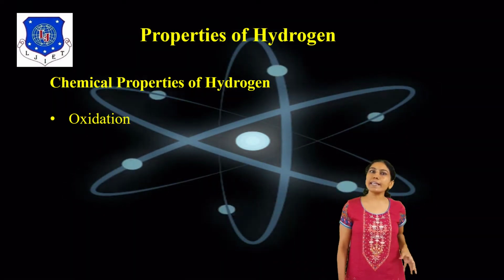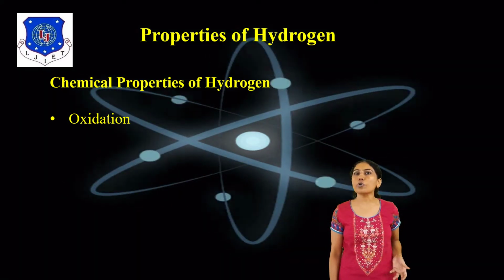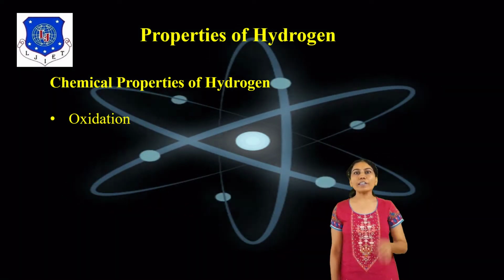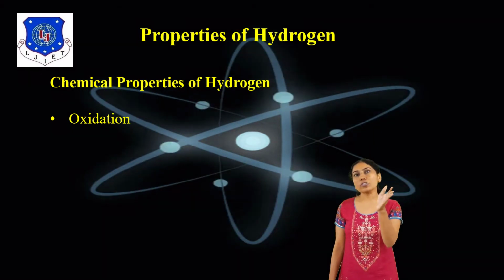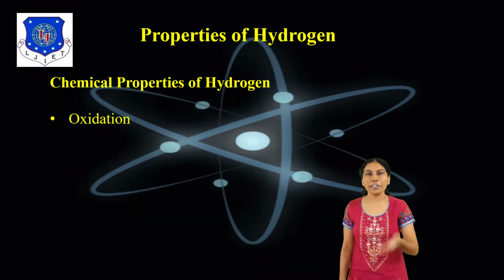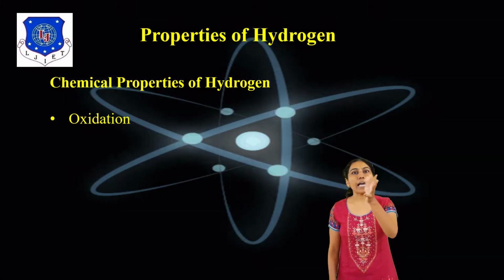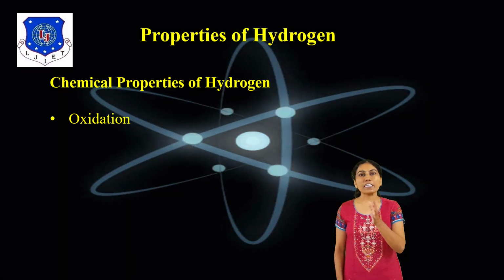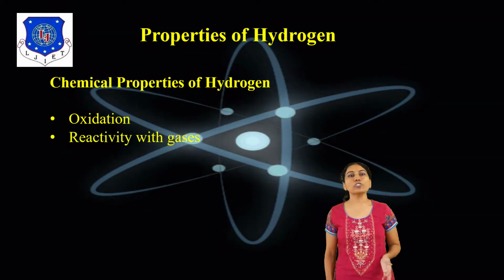The chemical reaction is 2H2 plus O2 converted to 2H2O. Hydrogen reacts with oxygen and is oxidized to water: the oxidation reaction 2H2 plus O2 gives 2H2O.